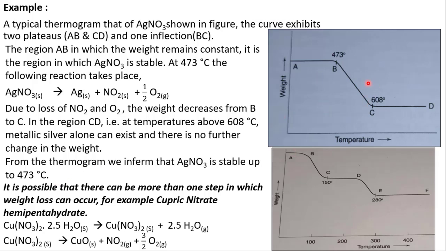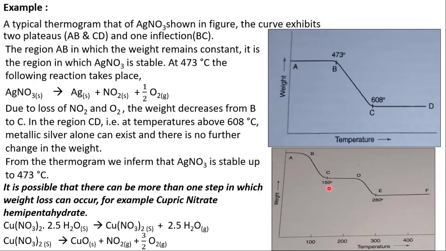In the silver nitrate thermogram, we can see only one curve for weight loss, but more than one weight loss is possible, considering the example of cupric nitrate hemipentahydrate. Here, the following reactions will take place. From 100 degrees Celsius to 150 degrees Celsius and 200 degrees Celsius to 280 degrees Celsius, there is a weight loss in the sample.